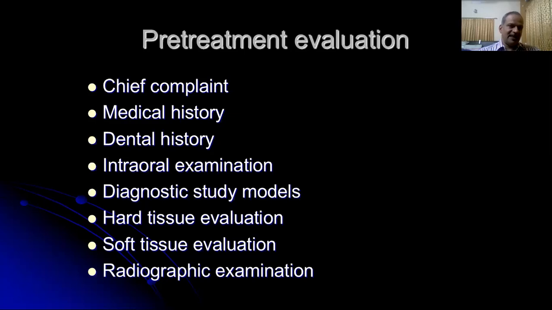For patients with high aesthetic expectations, ridge augmentation procedures or soft tissue augmentation procedures should be carried out, and then the clinician can provide a proper aesthetic and functional restoration to the patient.